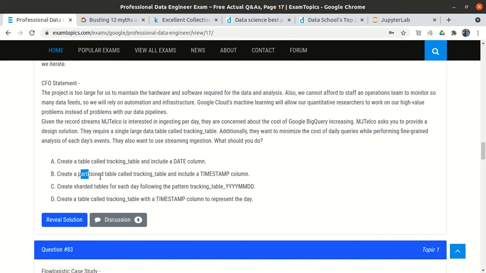Option B: create a partition table called tracking table and include a timestamp column. That looks perfectly okay, because we are creating one table, tracking table, but now as a partition table with a timestamp column.